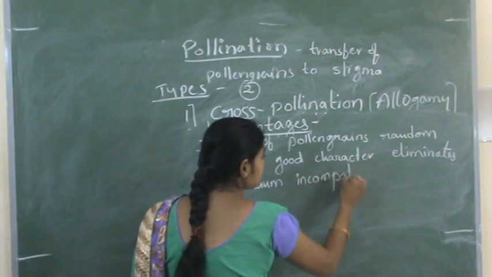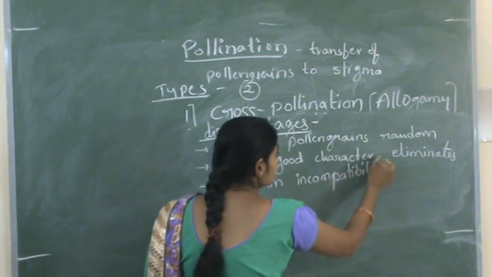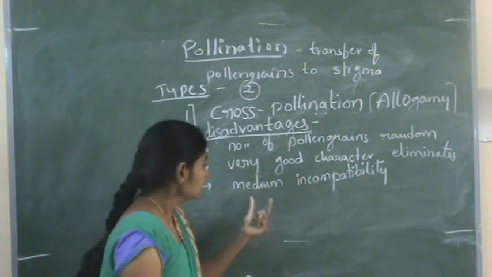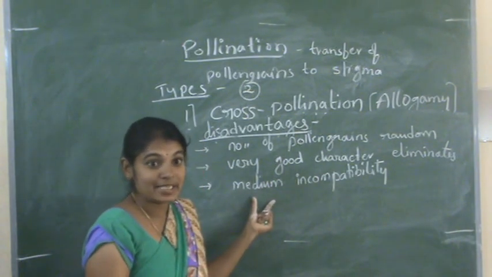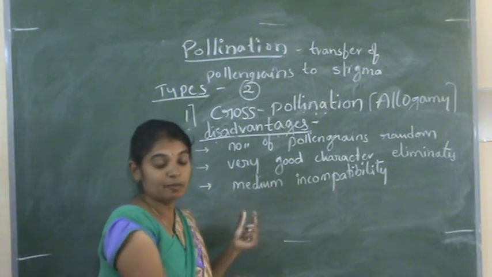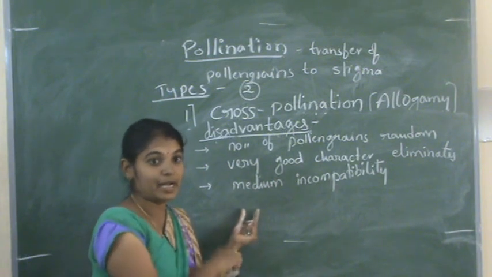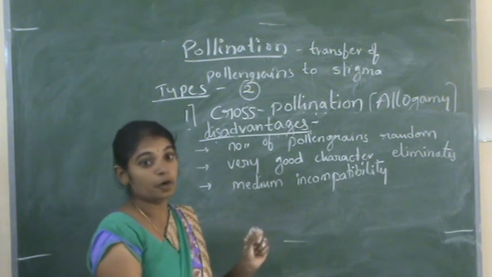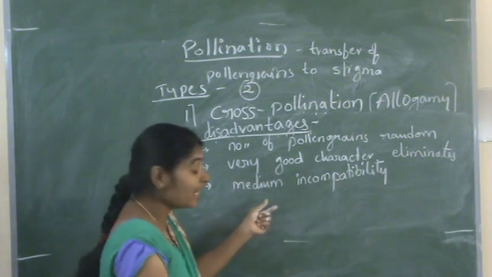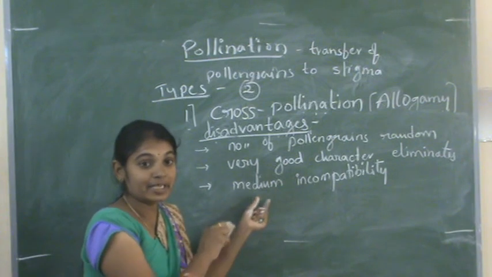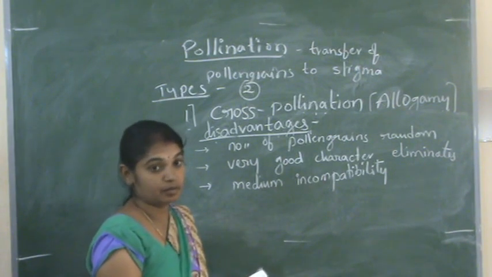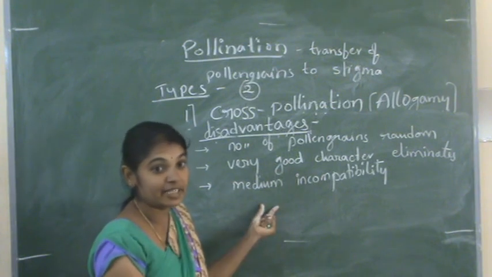Incompatibility means, for example, insects transfer the pollen grains from flower to flower or from one plant to another plant. But while carrying the pollen grains, it may not transfer them to the same species. It may differ.